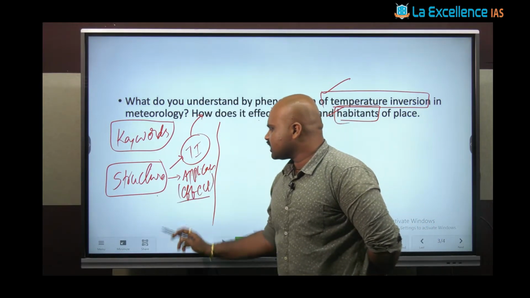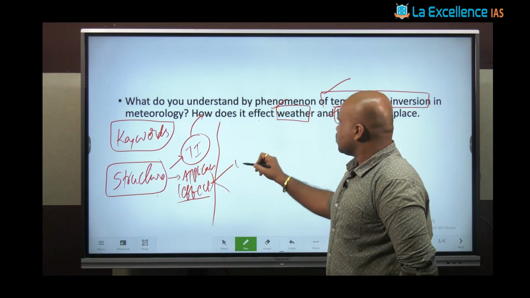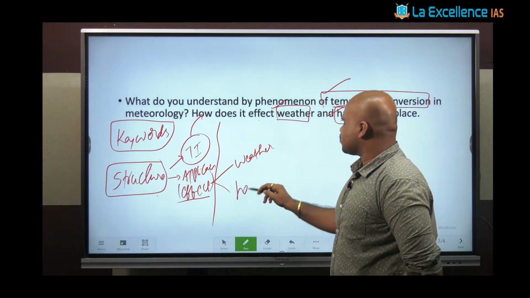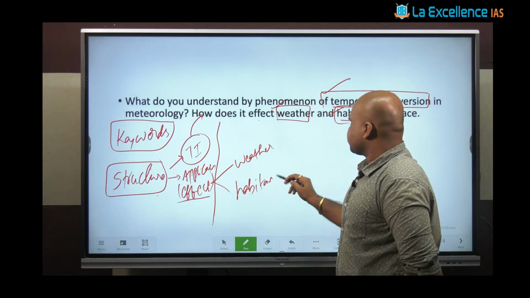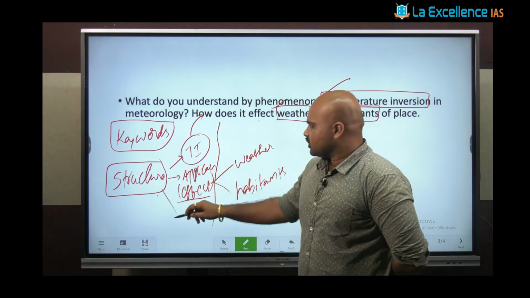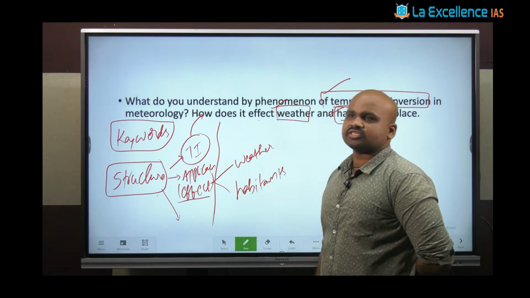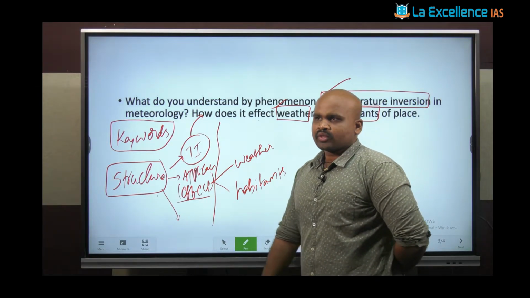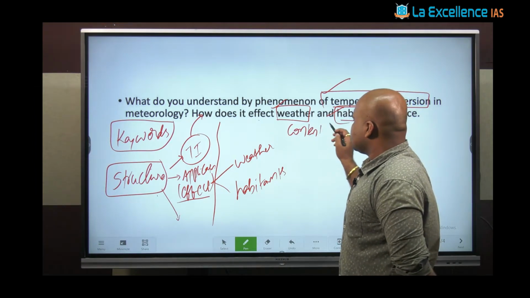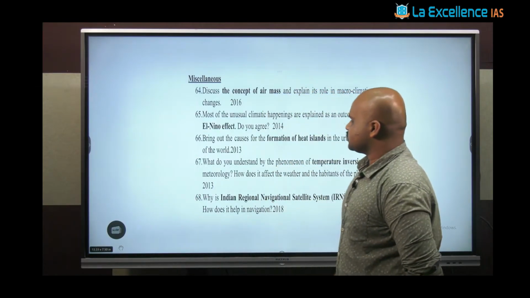When we talk about the effect of temperature inversion, we can divide it into two sections: its effect on the weather and its effect on the habitants. Apart from this, we can talk about the conclusionary part, that is, how to handle it or what is the relevance of knowing this temperature inversion as a phenomenon. Once we discuss this, we move on to the content part.